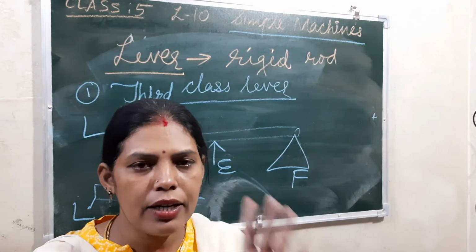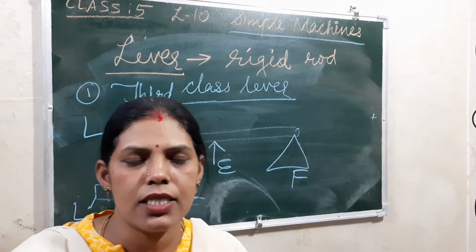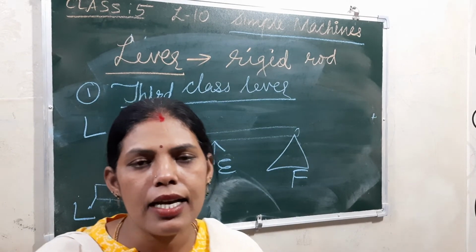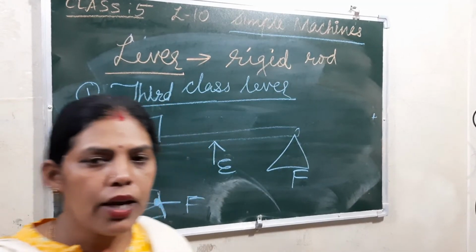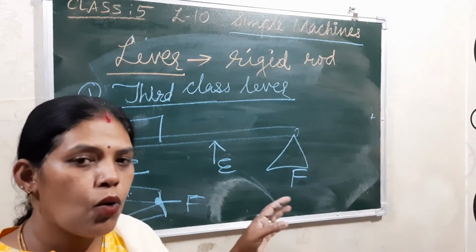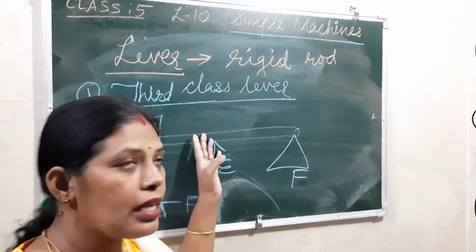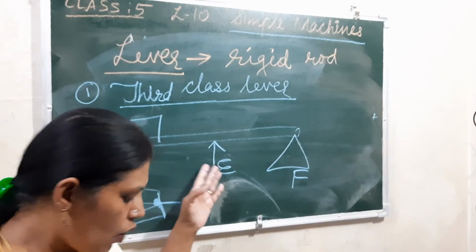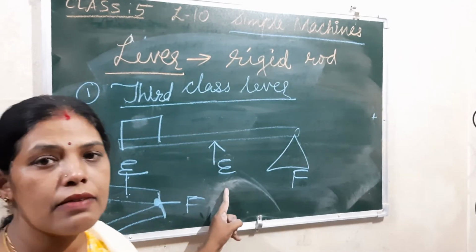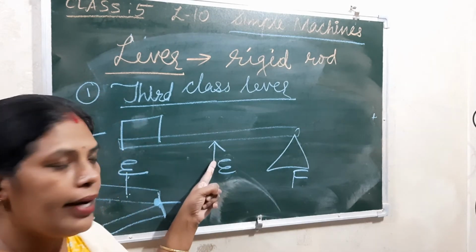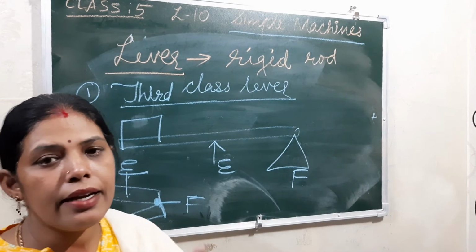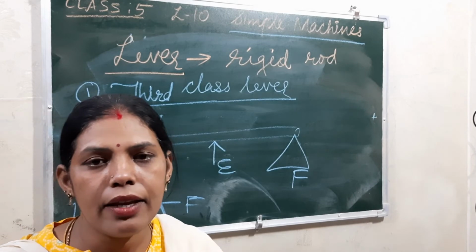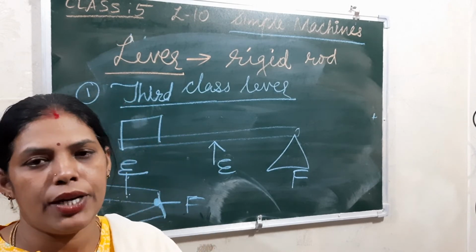So these are levers. That means the different classes of levers are first class lever, second class lever, and third class lever. Okay, in the first class lever, what is there in the middle? Fulcrum is in the middle, and in the second class lever, the load is in the middle, and in the third class lever, effort is in the middle. Understood? Now children, read these books very carefully, that means you have to read them properly.